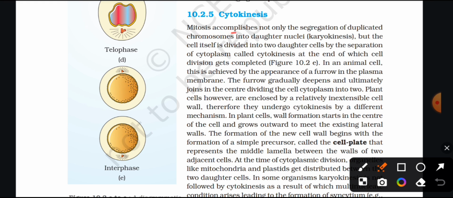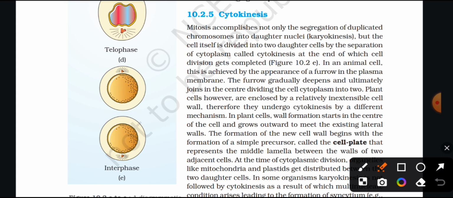Cytokinesis. Mitosis accomplishes not only the segregation of duplicated chromosomes into daughter nuclei, karyokinesis, but the cell itself is divided into two daughter cells by the separation of cytoplasm called cytokinesis, at the end of which cell division gets completed. Figure 10.2e. In animal cells, this is achieved by the appearance of a furrow in the plasma membrane. The furrow gradually deepens and ultimately joins in the center, dividing the cell cytoplasm into two.